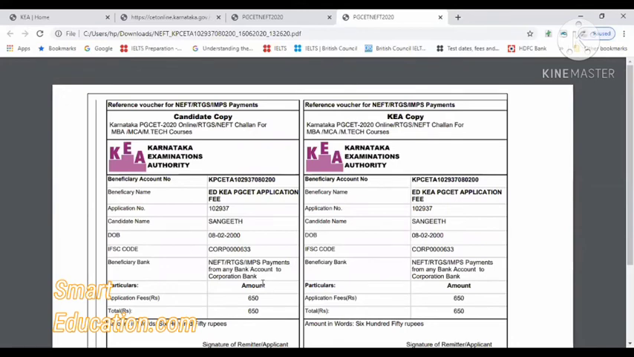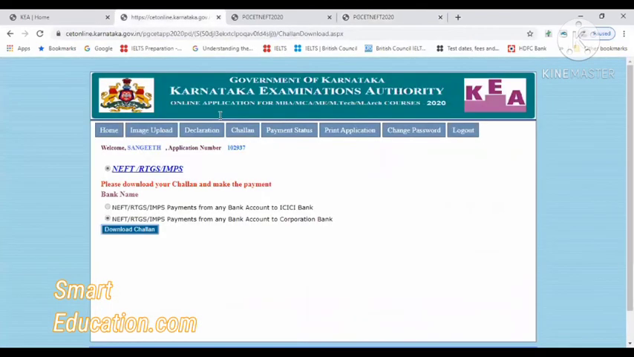For SC category 1, the fee will be 500. For other categories, it will be 650. As I have given general merit, 2A, 2B, 3A, 3B, for general merit you have to pay 650 rupees. You can pay through NEFT or RTGS. You can either go to the bank and transfer from your account to the Corporation Bank, or do it at home. The beneficiary account number, beneficiary name, IFSC code and beneficiary bank details will all be mentioned here. Understood?